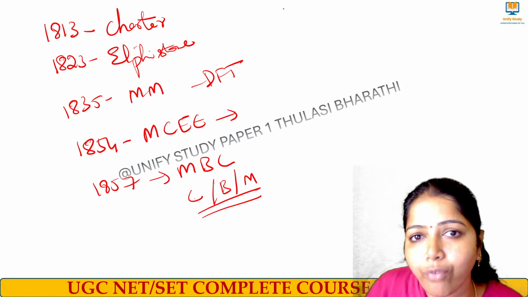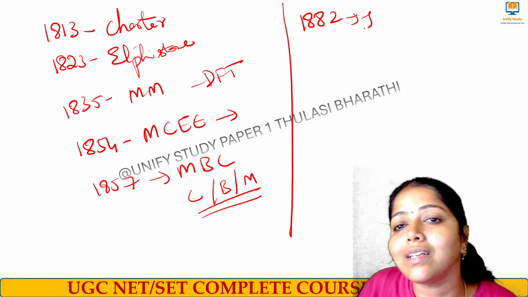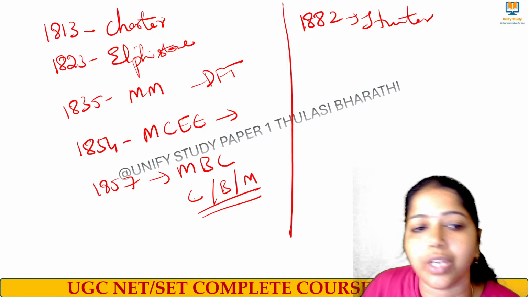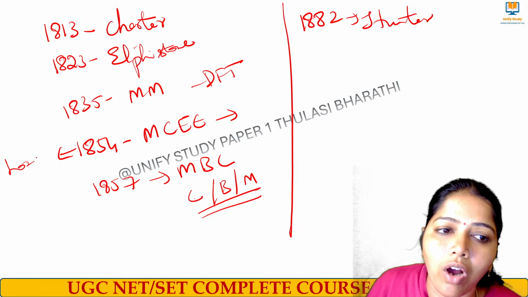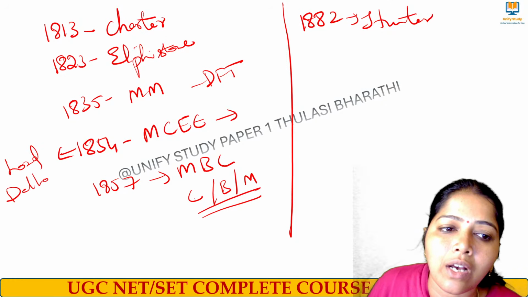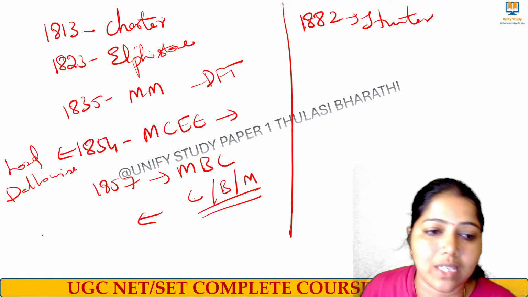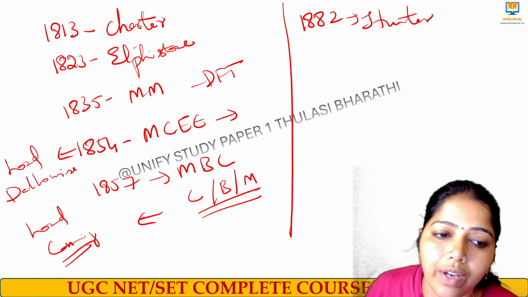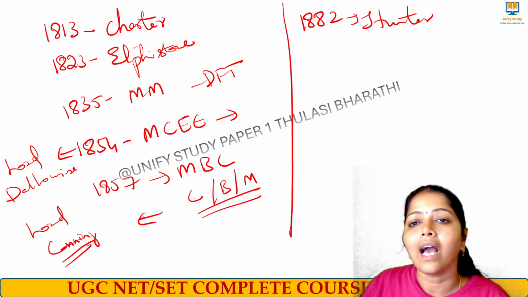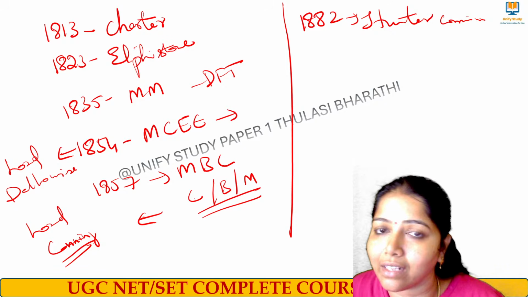1857. And then followed from that, in the year 1882 we had the Hunter Commission. One thing you have to remember: during 1854, Lord Dalhousie was the Governor General at that time. During the formation of these three universities, Lord Canning had become the Governor General. Don't forget, right? The Hunter Commission focused on primary and secondary education.